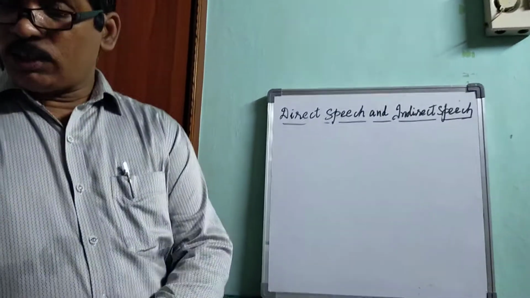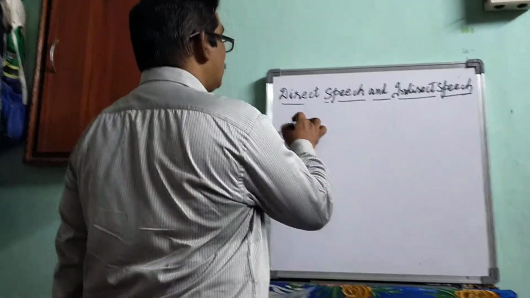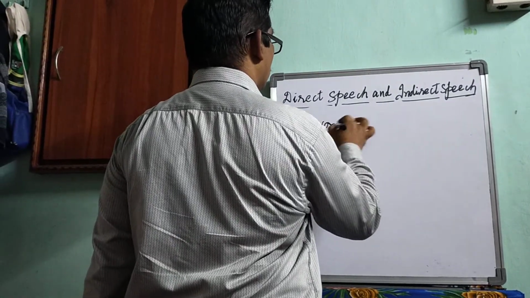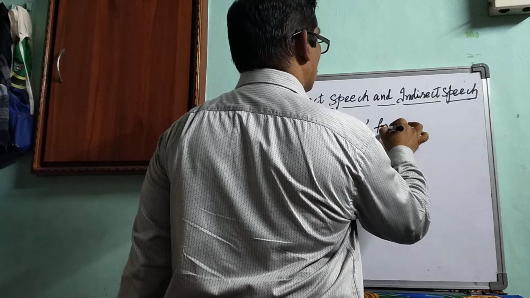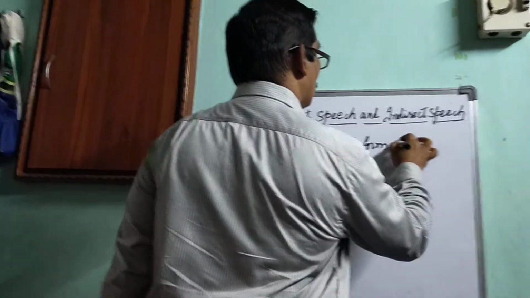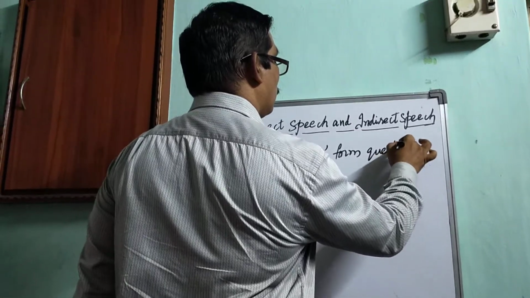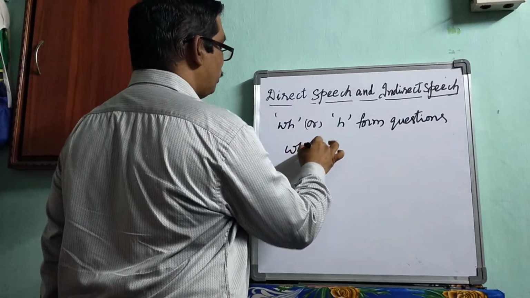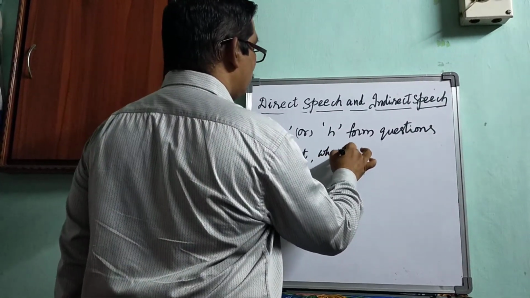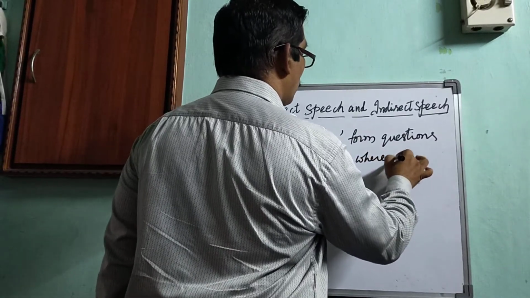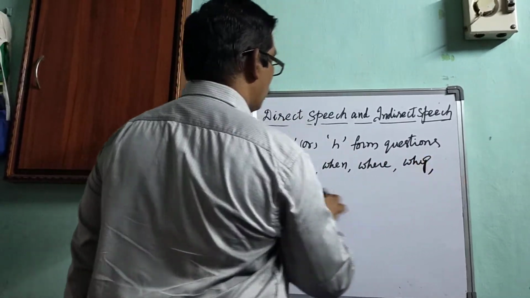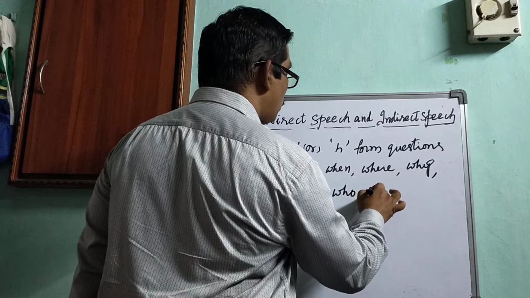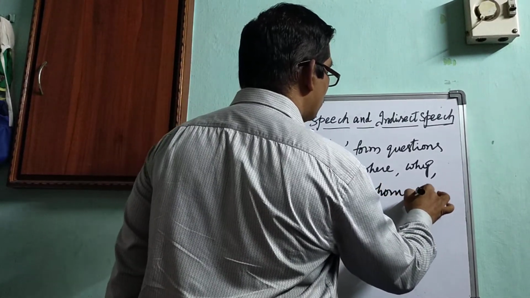The question which starts with an interrogative pronoun: what, when, where, why, which, who, whom, whose.